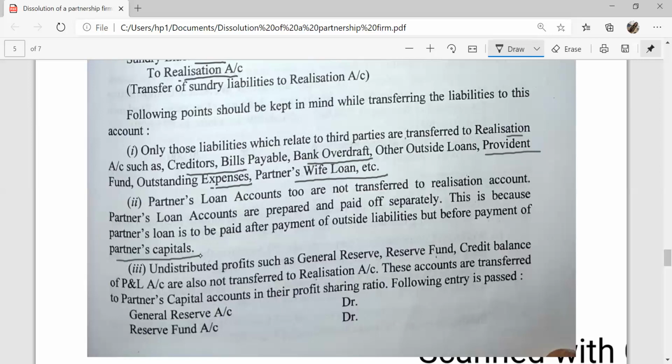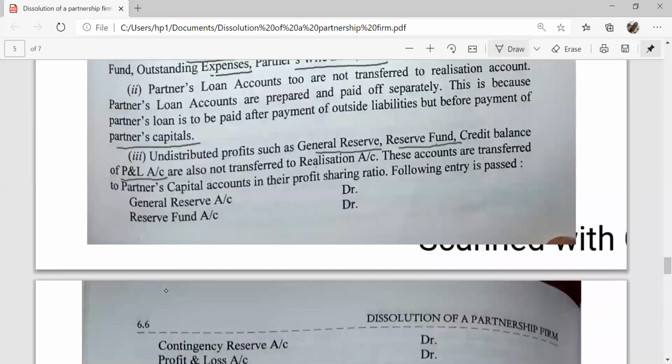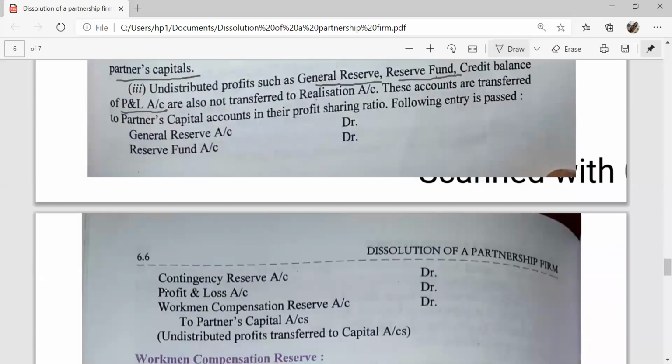Undistributed profits such as general reserve, reserve fund, and credit balance of profit and loss account are also not transferred to the realization account. These reserves and undistributed profits are given on the liability side of the balance sheet. The balances of these accounts are transferred to the partners' capital account in their profit sharing ratio. General reserve, reserve fund, P&L account, contingency reserve, and workmen compensation reserve are credited to the partners' capital account.